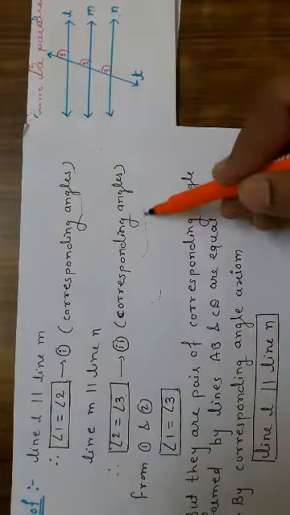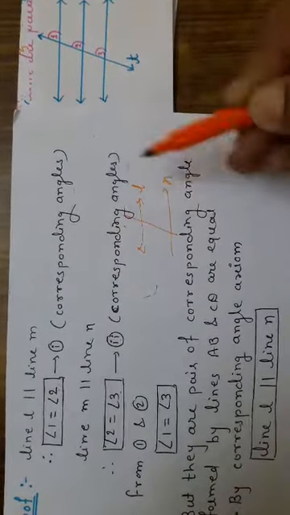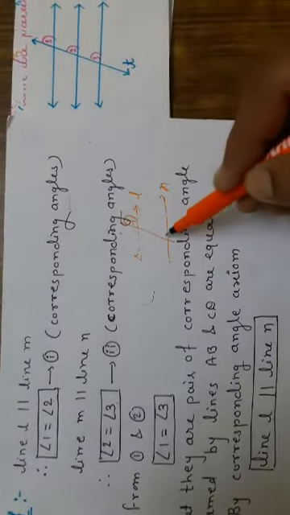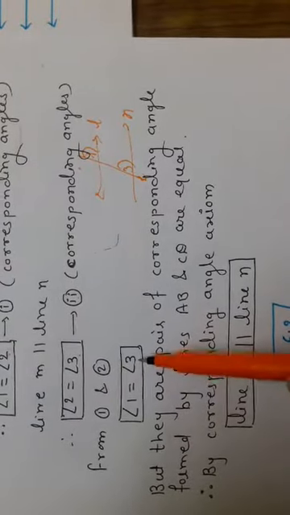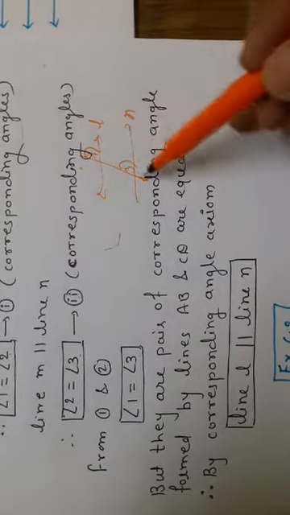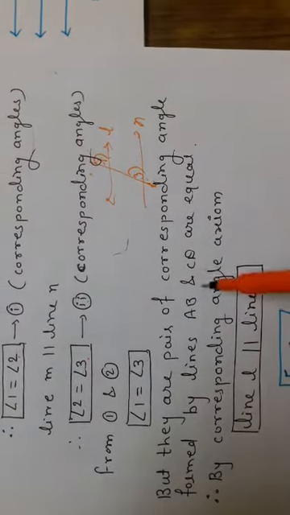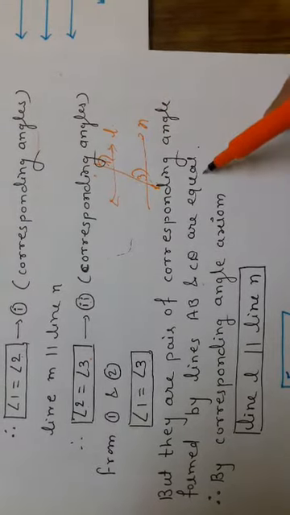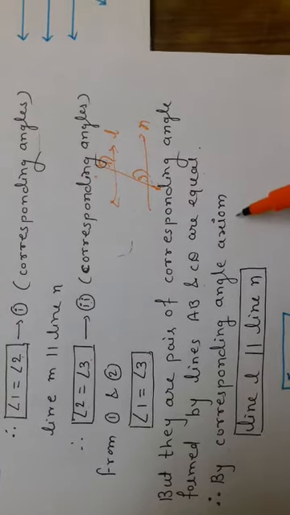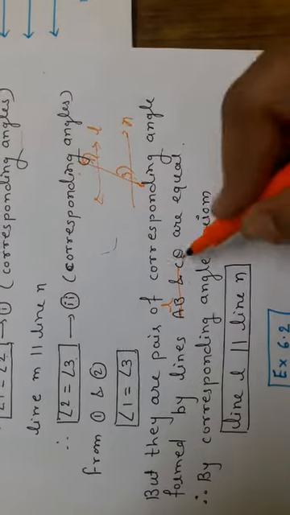First is the angle made by line L, and third is the angle made by line N. That's why here we will write angle 1 is equal to angle 3, but they are the pair of corresponding angles formed by the lines L and N and are equal, therefore by corresponding angle axiom line L is parallel to line N.